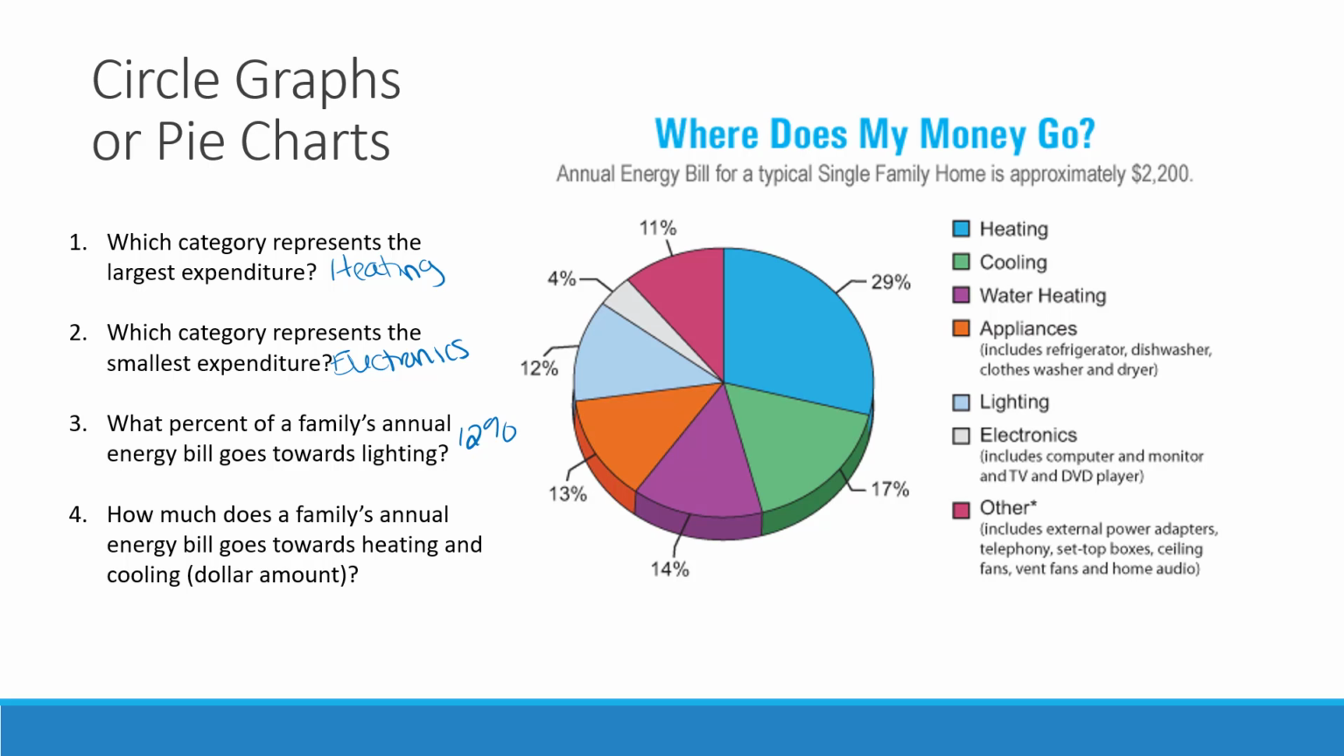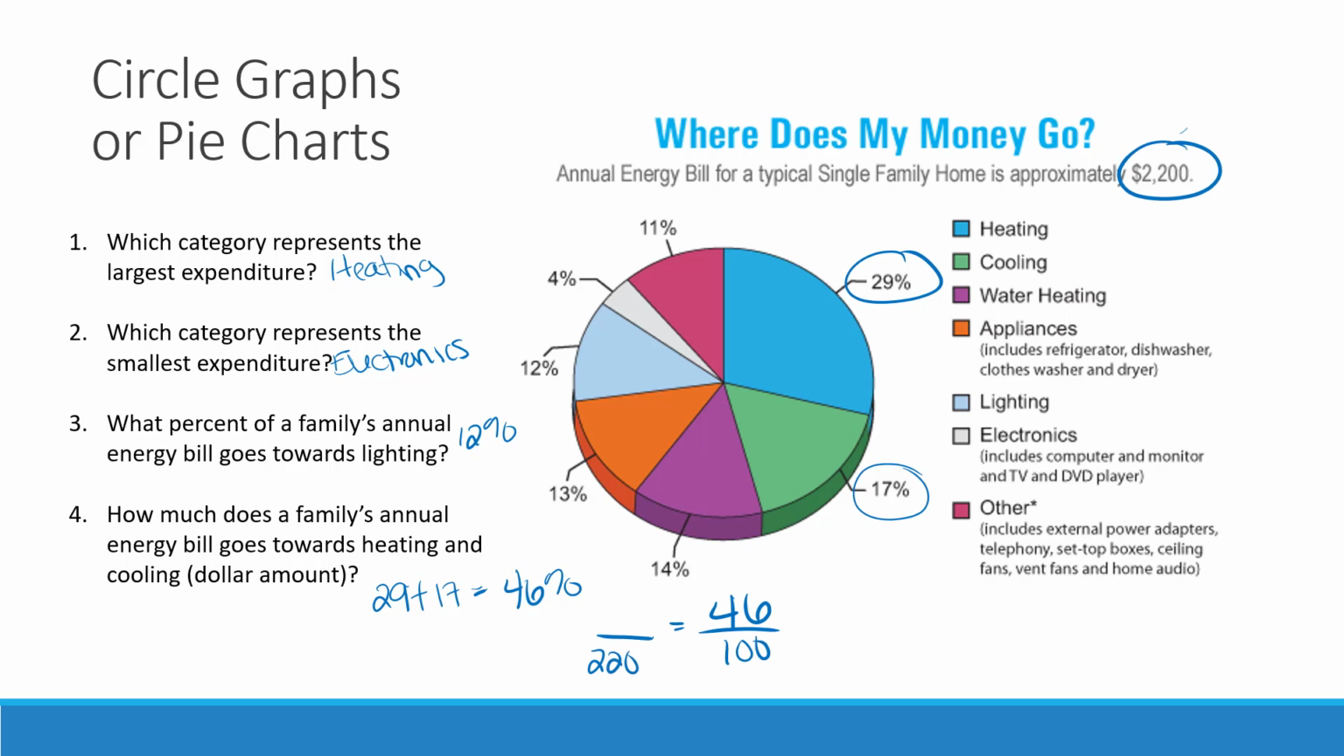Now this last question is a little trickier. It says, how much does a family's annual energy bill go towards heating and cooling? Now heating is 29%, cooling is 17%. So the very first thing we would want to do is take 29 and 17 and add them together. So 29 plus 17 is going to be 46% of their bill. And we're like, well, how much is their bill? It tells you up here their bill is $2,200. So what we would do is take 46% of $2,200 to see what percentage goes towards heating and cooling.